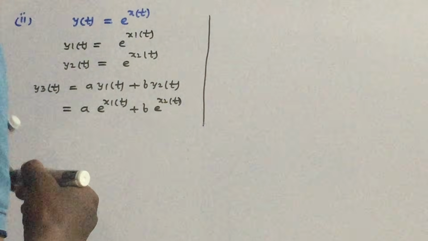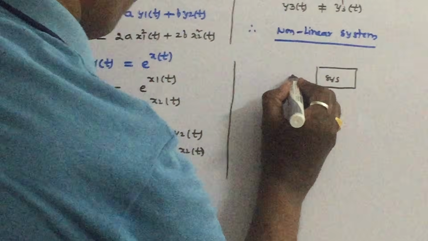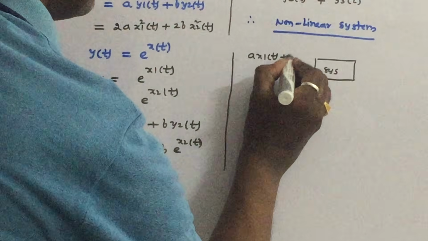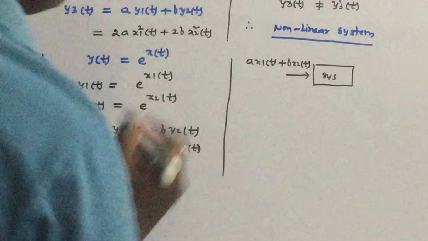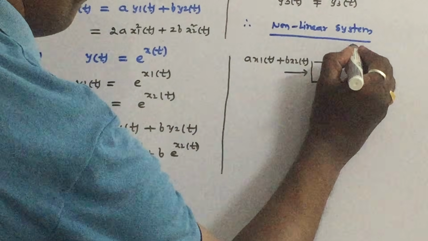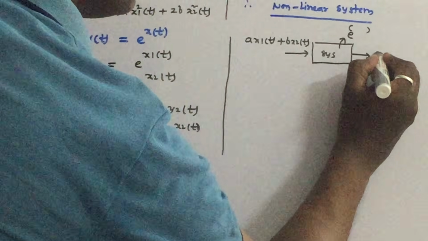Now, what will the system do when we apply the linear combination of inputs, a x1 of t plus b x2 of t? Whatever input we give, it will take e power of that input and give it as output.